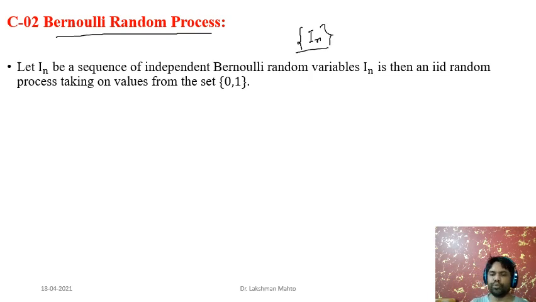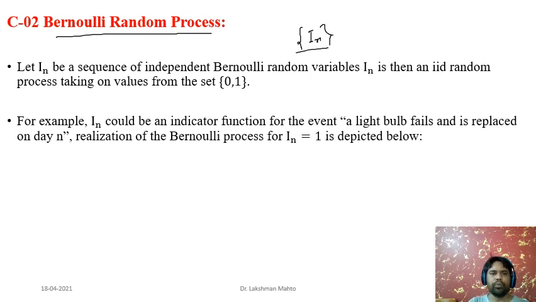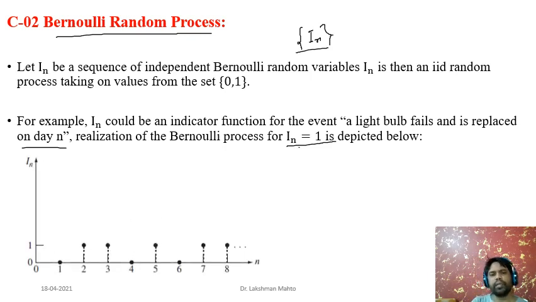For example, for simplicity, In could be an indicator function of the event that a light bulb fails and is replaced on day n, and the realization In equal to 1 is the probability of success. Success is depicted this way.